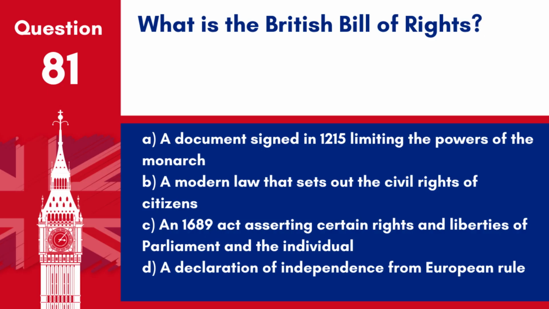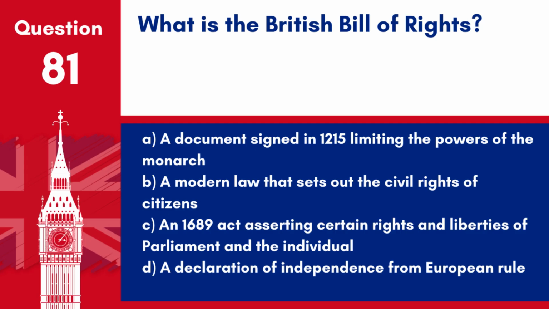Question 81. What is the British Bill of Rights? A. A document signed in 1215 limiting the powers of the monarch. B. A modern law that sets out the civil rights of citizens. C. An 1689 Act asserting certain rights and liberties of Parliament and the individual.